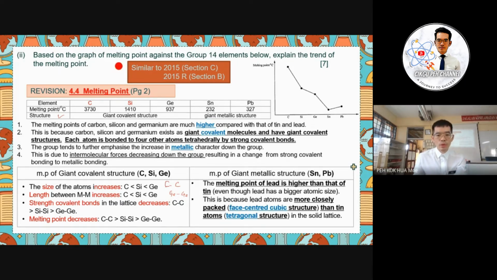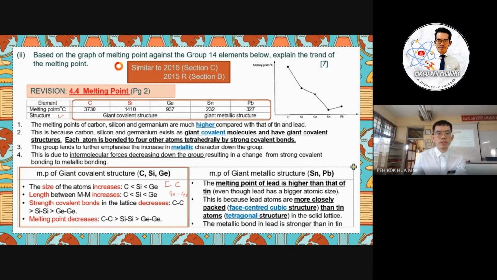Lead is more closely packed, known as the face centered cubic structure, which causes the melting point to be higher than tin. Tin has a tetragonal structure. So we have to explain both. The metallic bond for lead is stronger than tin. So this is the key.